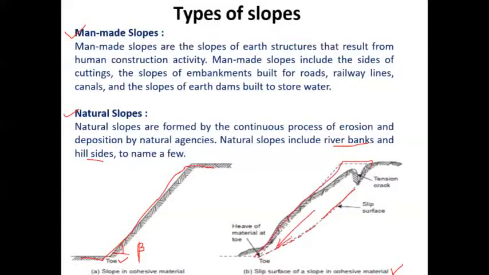On the verge of sliding, just before the failure occurs, a small tension crack may develop initially. Then due to excessive rainfall or seepage, water can accumulate in these tension cracks and build up more pressure. Due to this, small lateral cracks are going to propagate in this particular direction.